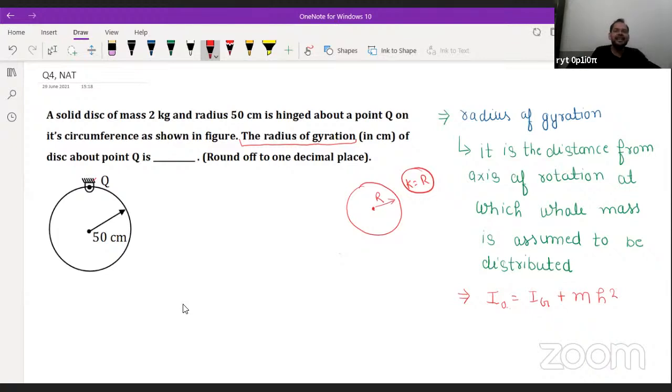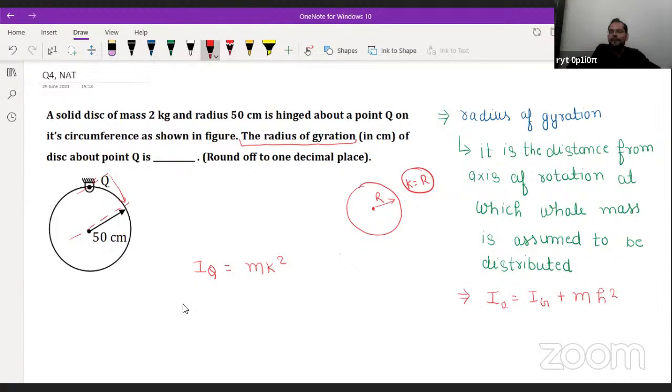Fine. So in this case, if the axis of rotation is Q, how can we calculate the radius of gyration? Simply, we will calculate the mass moment of inertia about point Q, and after that we can equate it to mk square, where m is the mass of the disk. First we need to know the mass moment of inertia about Q, so we have to use the parallel axis theorem.